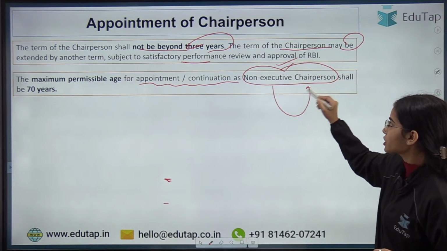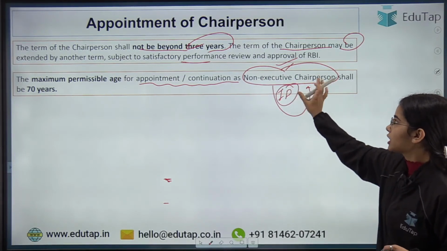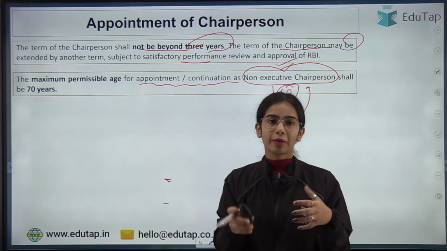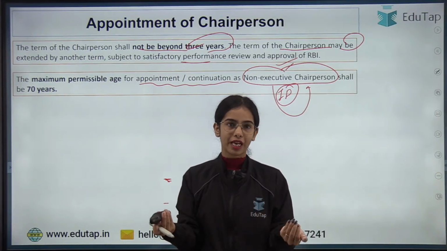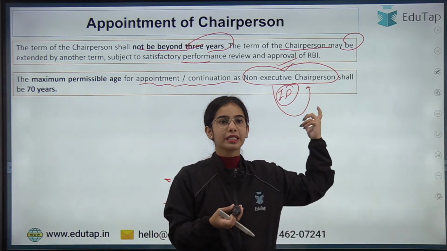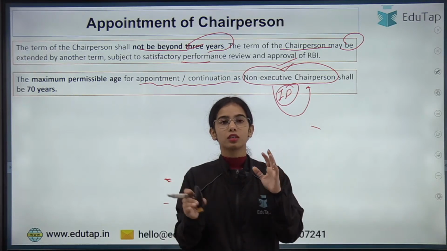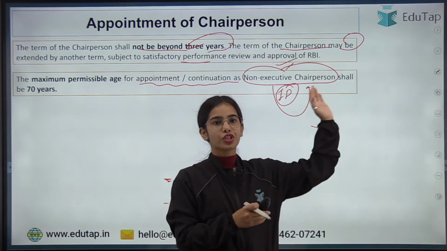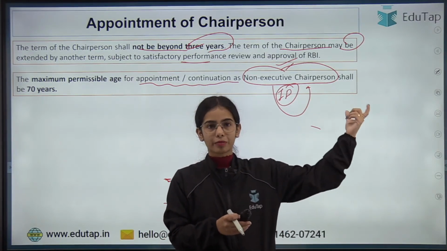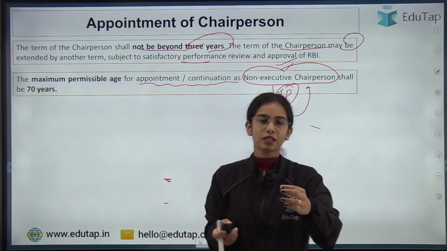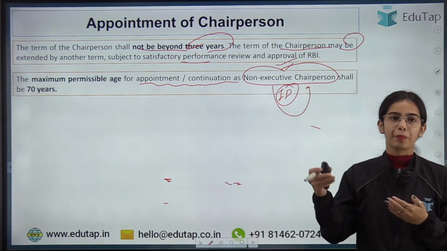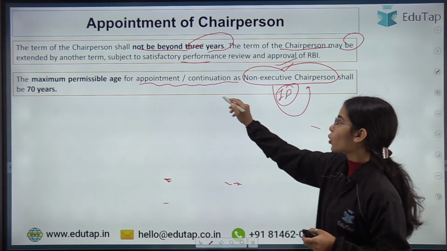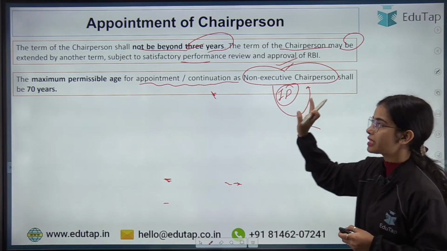Non-executive chairperson means an independent chairperson. The chairperson is the independent director, which means the chairperson is a non-executive director, because independent directors do not undertake any day-to-day operations of the company. So the maximum permissible age for appointment or continuation as the chairperson shall be 70 years.